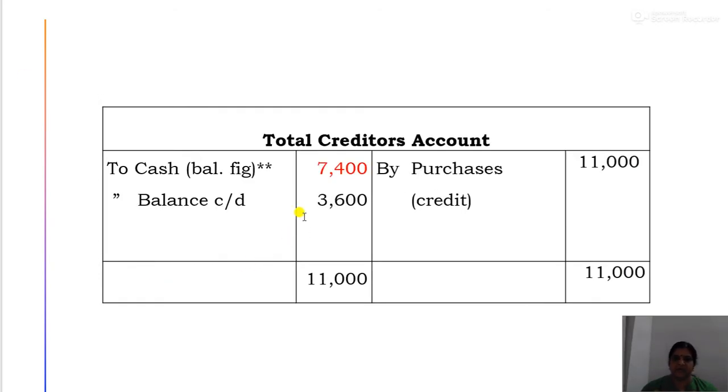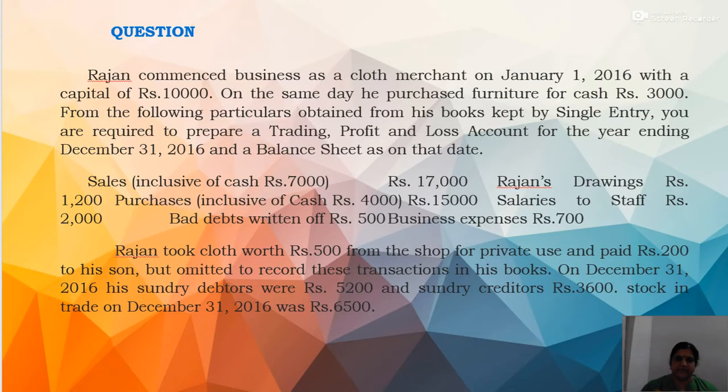Okay. Now in total creditors account, in the question, there is credit purchase, that is total purchase 15,000. Then cash purchase comes to 4,000. So the remaining 11,000 will be credit purchase. Then again, the closing balance of creditors is also given, that is rupees 3,600.